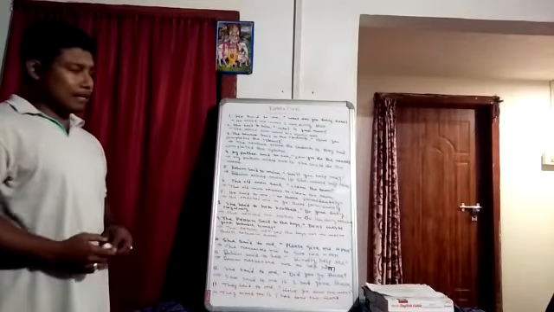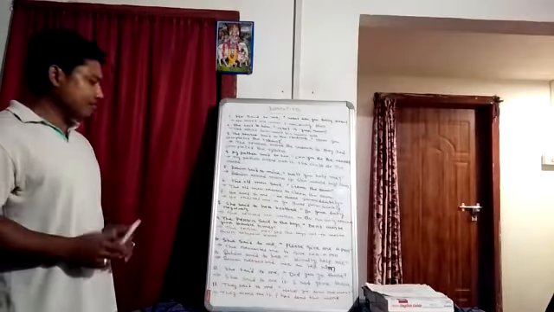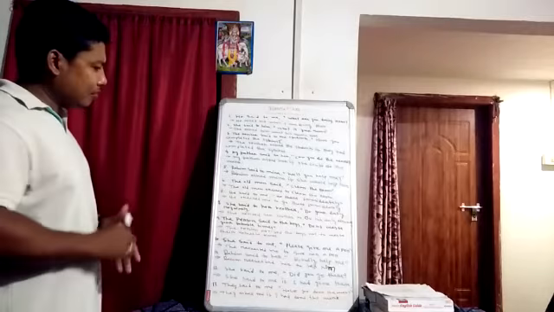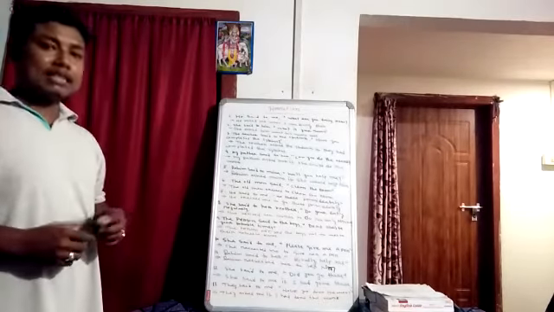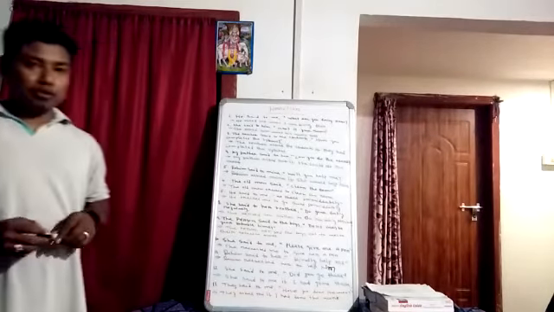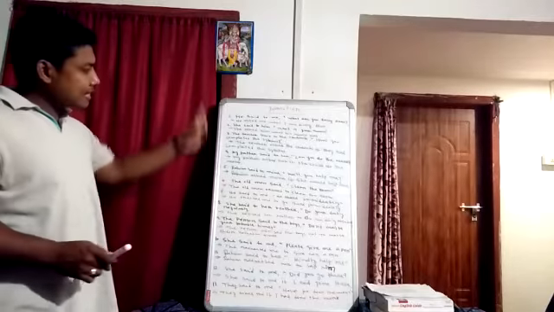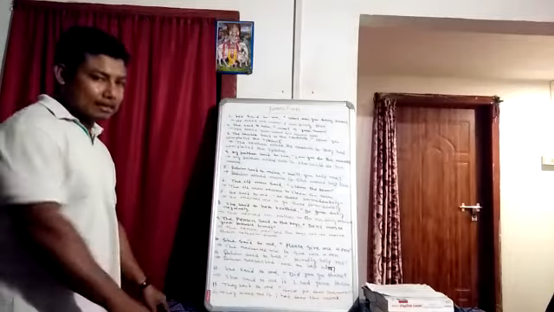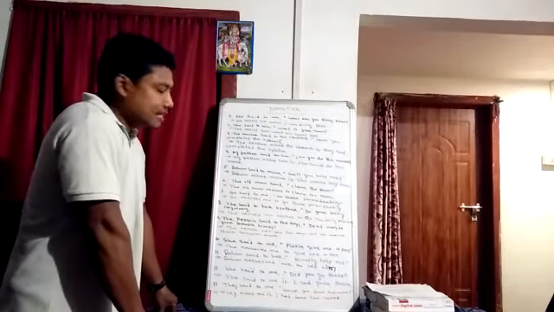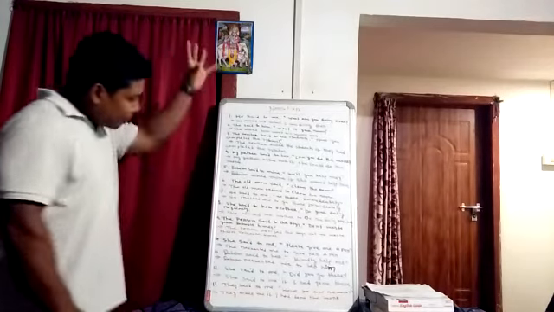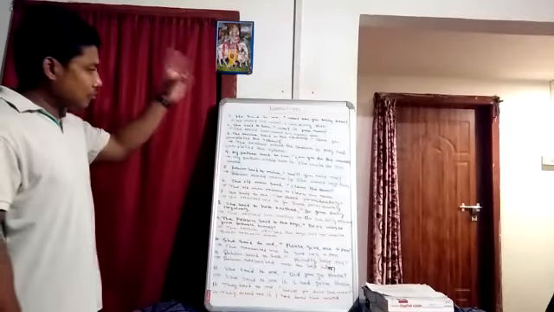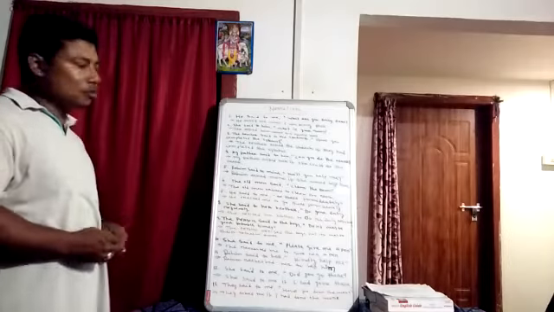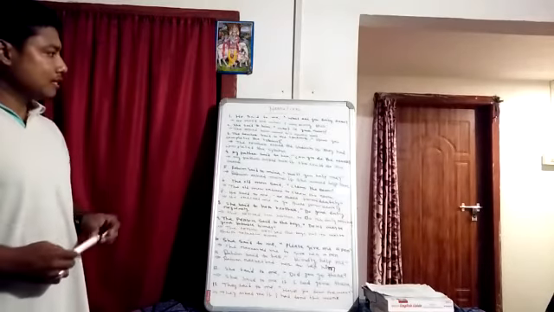These are the examples from interrogative and imperative sentences. Next I have to discuss some other examples from optative and exclamatory sentences. They are very important from the exam point of view, and they are essential parts which will be asked in the examination and given in the exam paper. So we have to make the concept clear and understand it properly. Otherwise, it will be difficult for us to change from direct to indirect form of narration. Thank you.